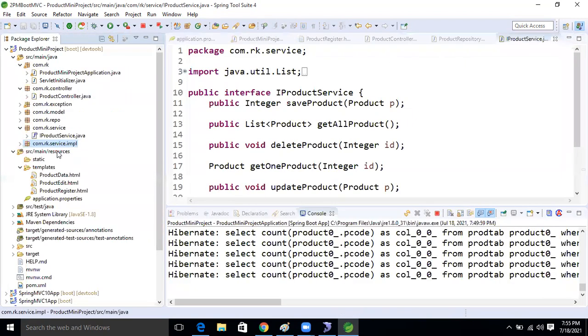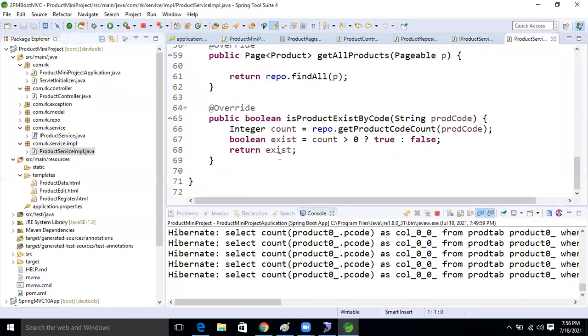Here we took one method and converted that 1 and 0 into a counter variable. Then I check the condition: if 1 comes, we get true, else false. True and false I'm returning to our controller.